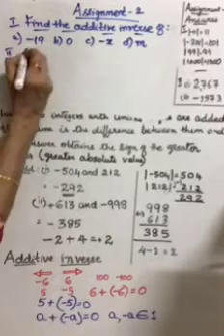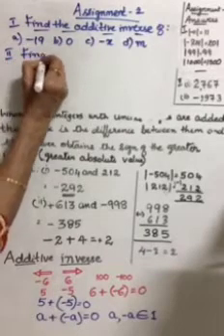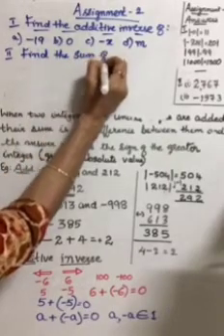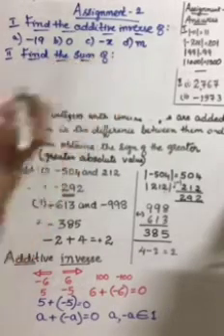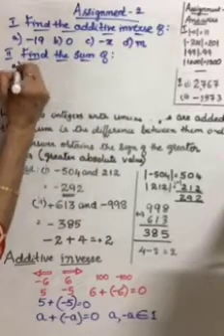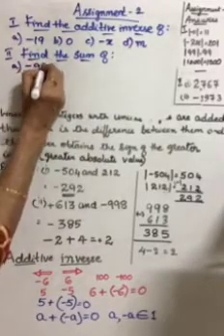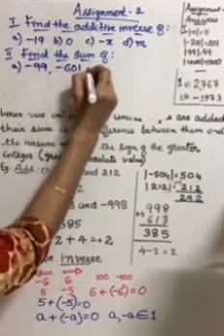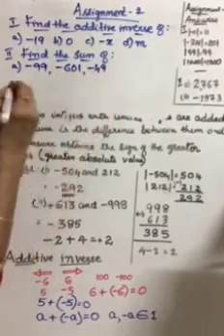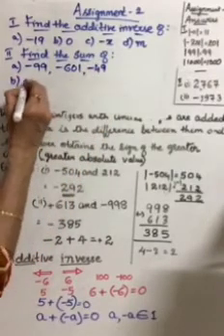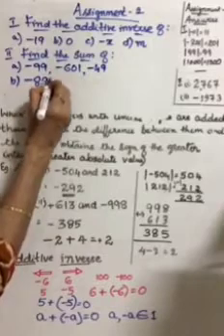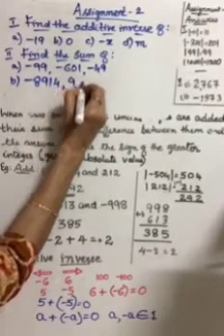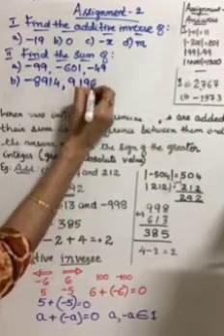Second, find the sum of: a, minus 99, minus 601 and minus 49; b, minus 8,914 and 9,196.